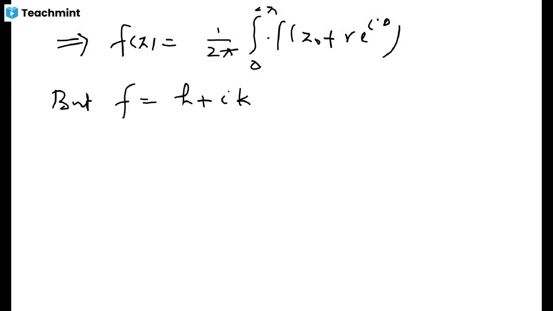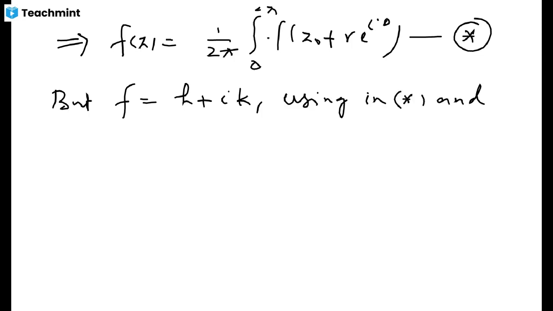And if I use this decomposition of f in this above formula, let us denote this equation by star, and then compare the real parts.